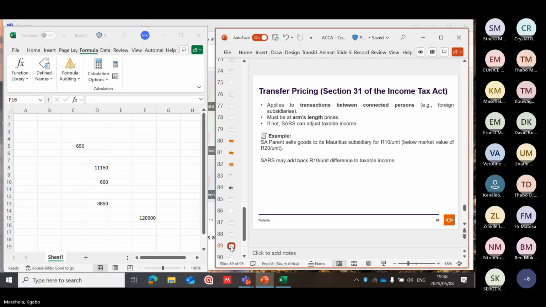Example, an SA parent sells goods to its Mauritius subsidiary for 10 rand per unit, below the market value of 20 rand. Can you see? SARS can see this and do its own investigation to say, but hang on, there is a relationship between the two. That's why, as a parent, there is a connection, and that's why the value is below the market value. Then SARS can adjust 10 rand per unit to its taxable income.